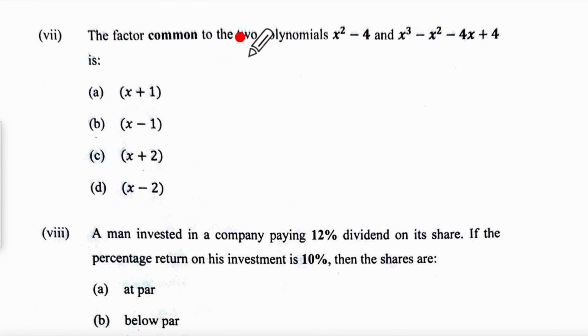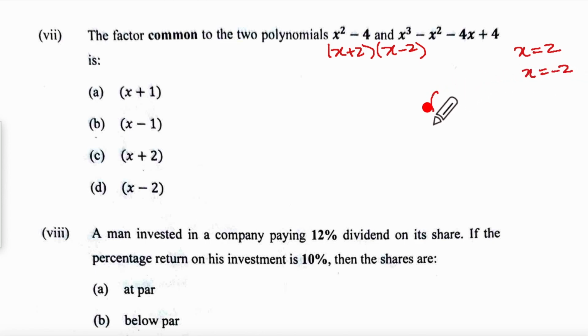7th one, the factor common to two polynomials, this and this. Now this polynomial is x plus 2, x minus 2, and you got to check this out with either x equal to 2 or x equal to minus 2.